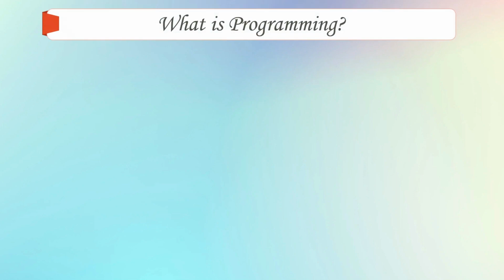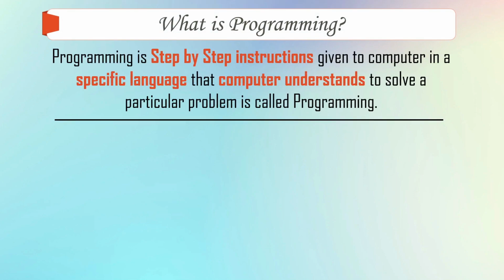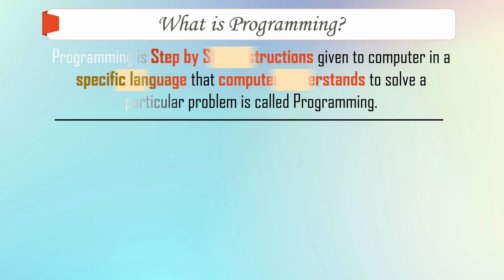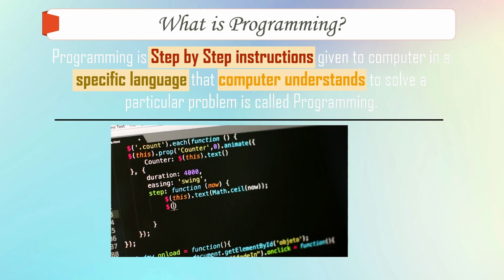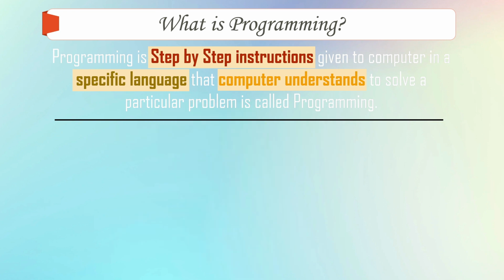Before understanding algorithms, let us understand what programming is. The definition of programming is step-by-step instructions given to a computer in a specific language that the computer understands to solve a particular problem. So what are these specific languages? For example, Python, C++, Java, JavaScript. These are the different languages that a computer understands. When we write instructions in these specific languages, that is called programming.